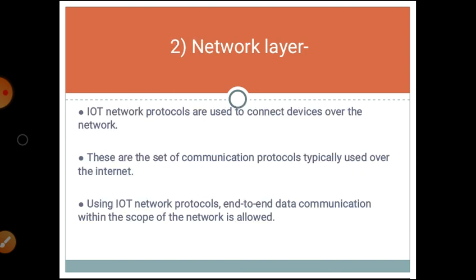Next layer is the network layer. The IoT network protocols are used to connect devices over the network. These are sets of communication protocols typically used over the internet. Using IoT network protocols, end-to-end data communication within the scope of the network is allowed. In other words, the network layer is responsible for sending IP datagrams from the source network to the destination network. In simple words, the network layer performs host addressing and packet routing.